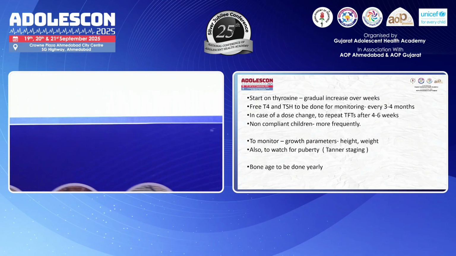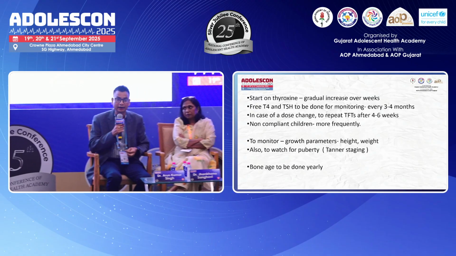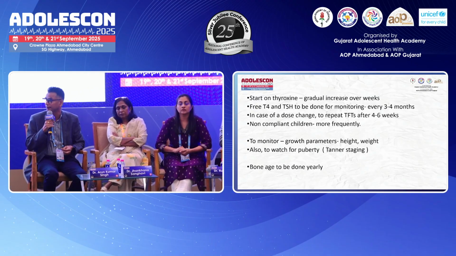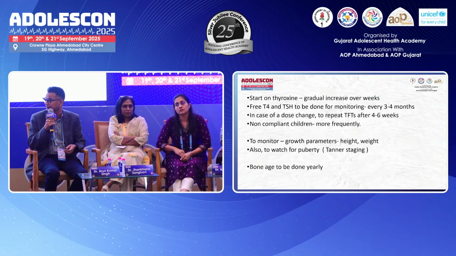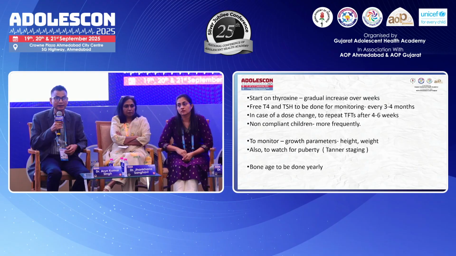We started the medicine, and every 3 to 4 months we will do lab investigations, T4 and TSH. After that, in case the dose changes or in case of repeat, we will perform the thyroid function test at 4 to 6 weeks. Yes. And if there is a complaint of any other symptom, we will investigate.